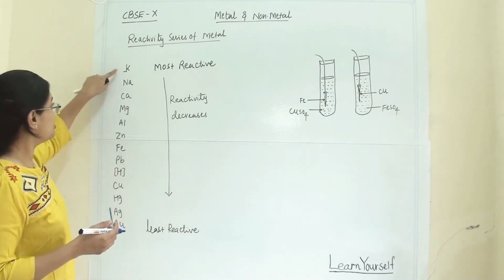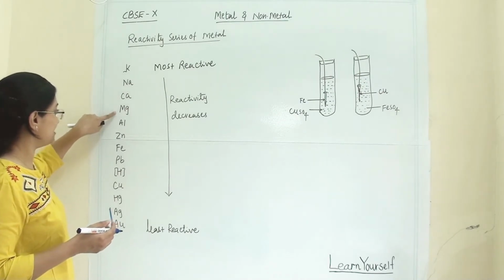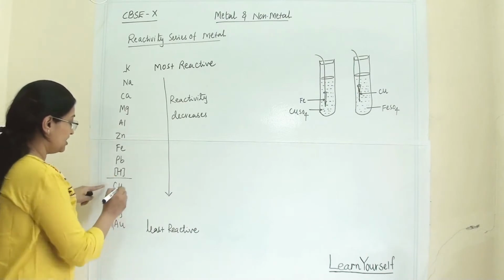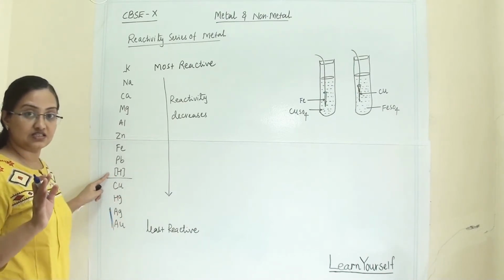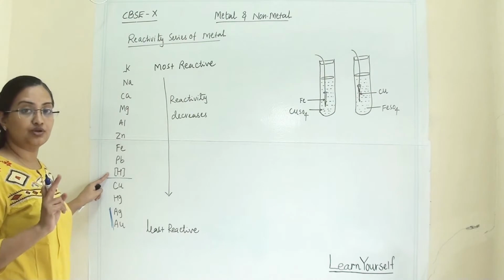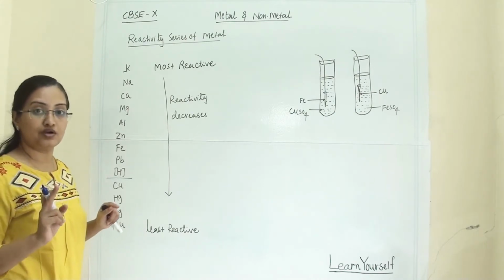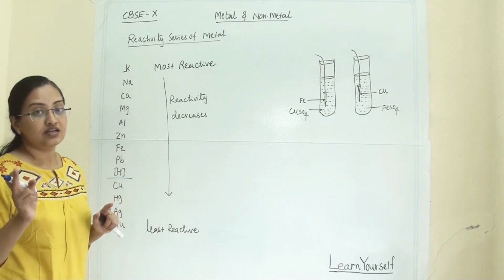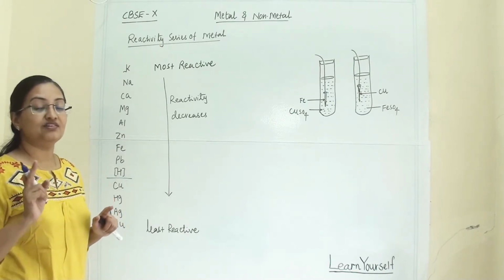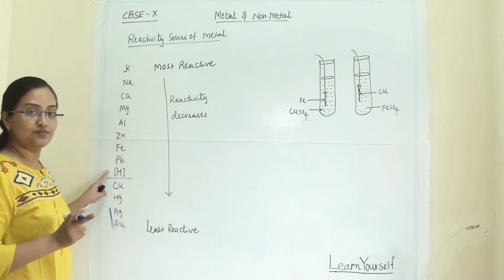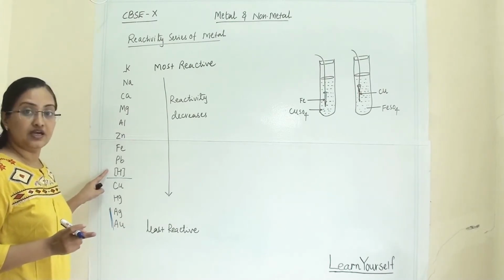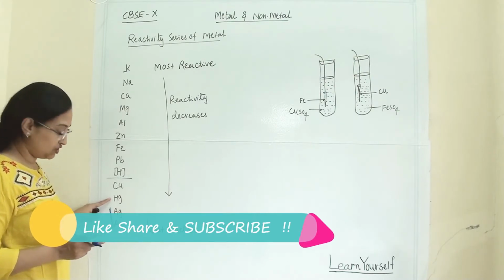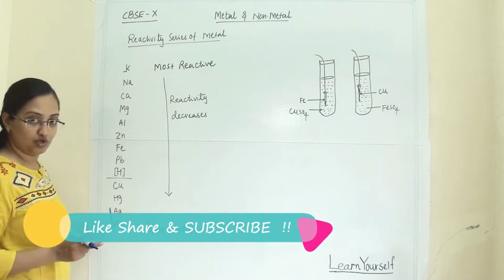So here we have potassium, sodium, calcium, magnesium, aluminium, zinc, iron, lead, hydrogen. Even though hydrogen is a gaseous element, we have noted it down here because hydrogen is an important reactive element, equally reactive as metals, and it will react with metals. That's why we have noted down hydrogen here. Then copper, then Hg, which is mercury, then silver and gold.